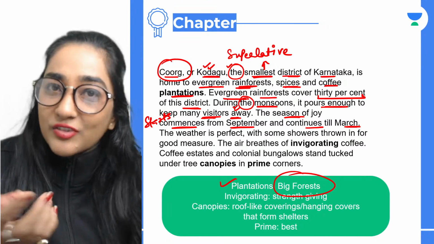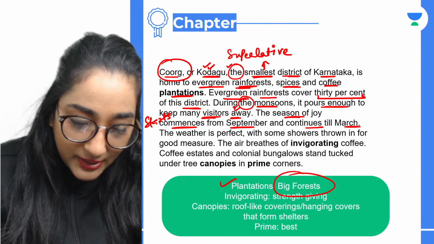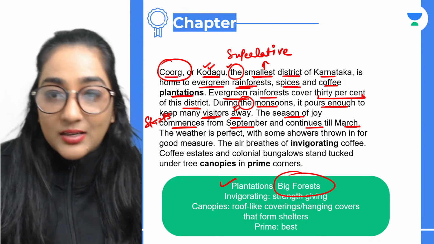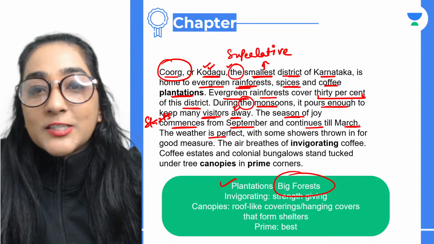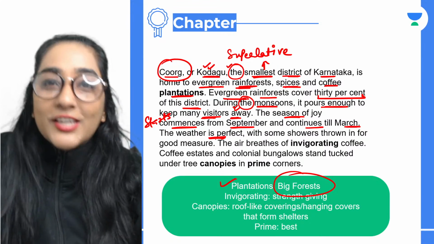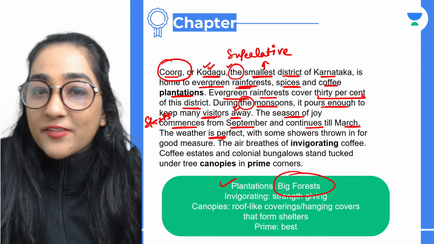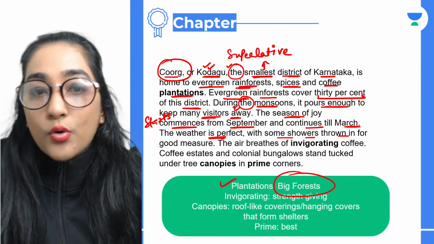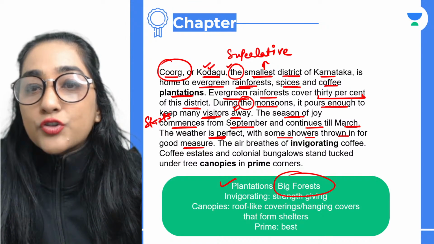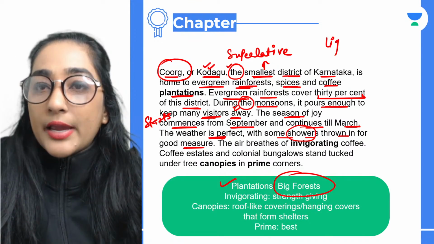Spices in Kerala, tea in Assam. South is really famous for all these things. Right. Tea plantations in Assam. Now the weather is perfect and the weather is literally awesome. That means perfect is very nice, with some showers thrown in for good measure. Now showers basically refers to light rain.